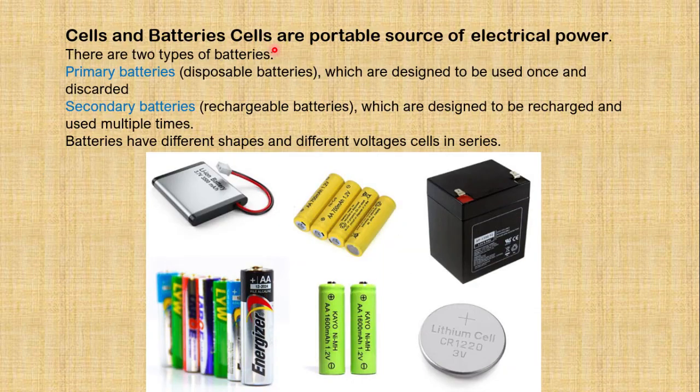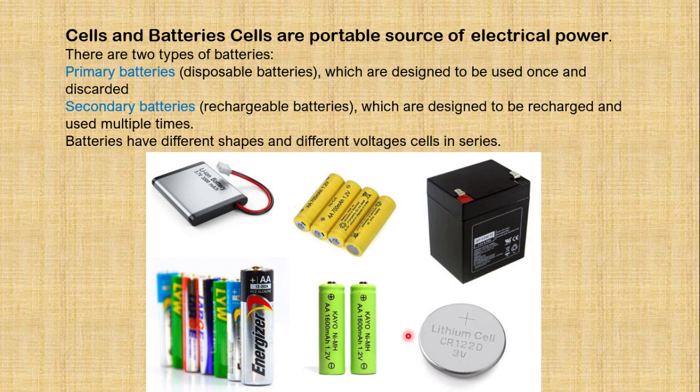Cells and batteries are portable sources of electric power. What is the source of electric power? Cells and batteries. There are two types. One is named as primary or disposable, and the other is named as secondary batteries. These are named as rechargeable batteries.